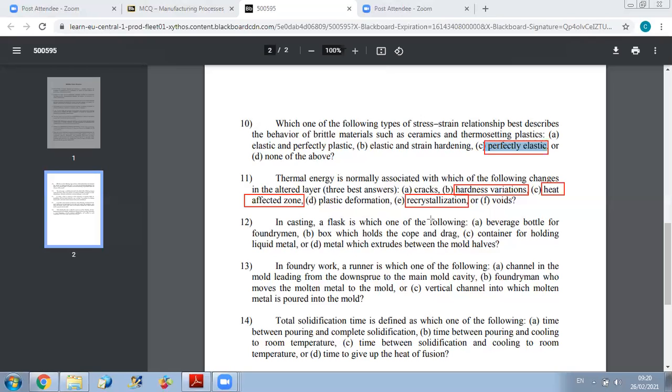We should know the role of each of them. The flask is simply the box that is containing the cope and drag. So the right answer here is this one.